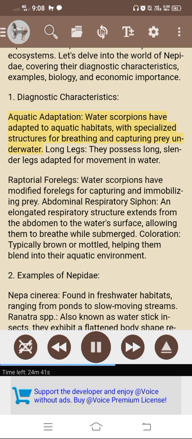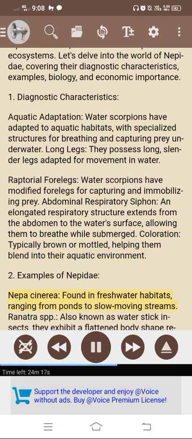Water scorpions have adapted to aquatic habitats, with specialized structures for breathing and capturing prey underwater. Long legs. They possess long, slender legs adapted for movement in water. Raptorial forelegs. Water scorpions have modified forelegs for capturing and immobilizing prey. Abdominal respiratory siphon. An elongated respiratory structure extends from the abdomen to the water's surface, allowing them to breathe while submerged. Coloration. Typically brown or mottled, helping them blend into their aquatic environment.